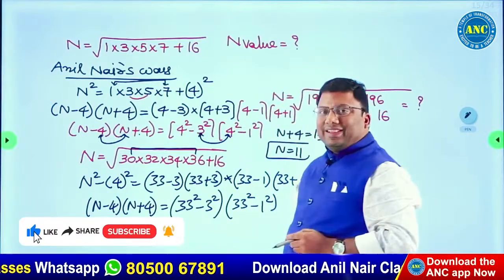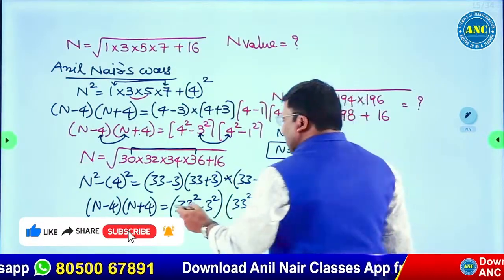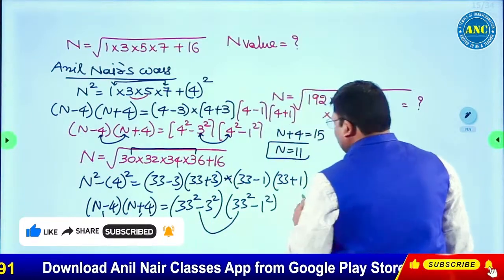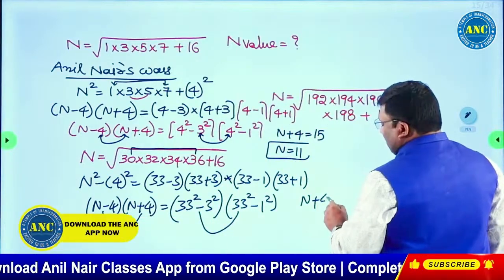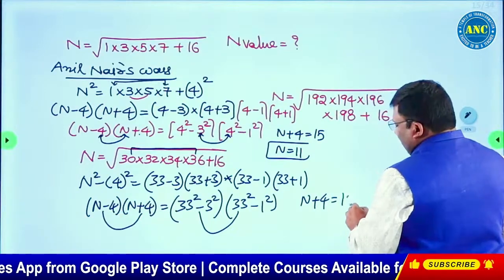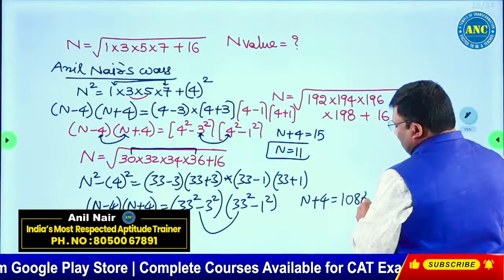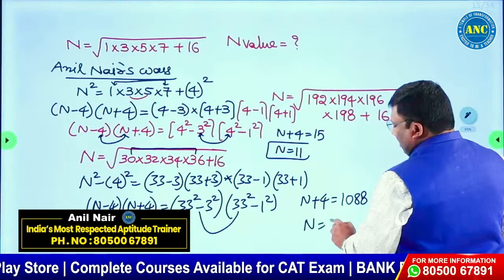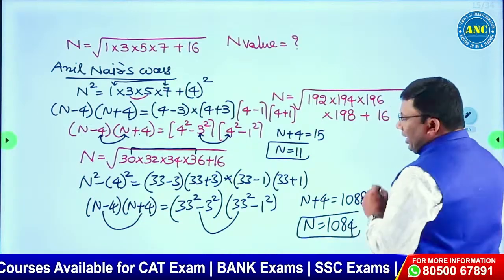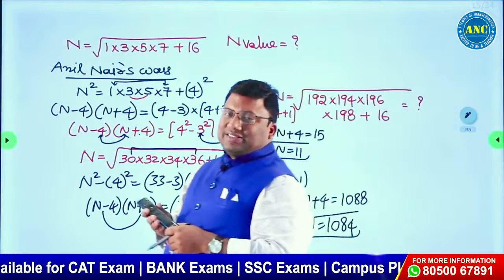Without even doing anything, how did you get the answer? This difference is 8. This difference is also 8. So n plus 4 is 33 square. 33 square is 1089 minus 1, that is 1088. Answer is 1084. Answer for this question is 1084.